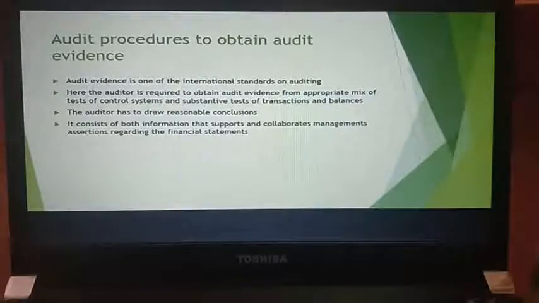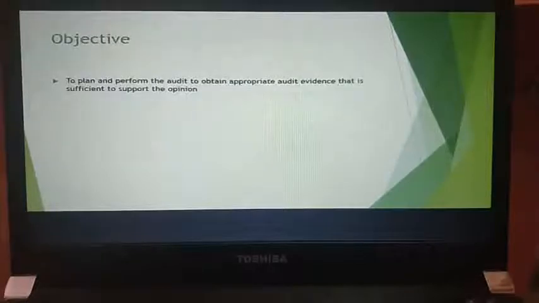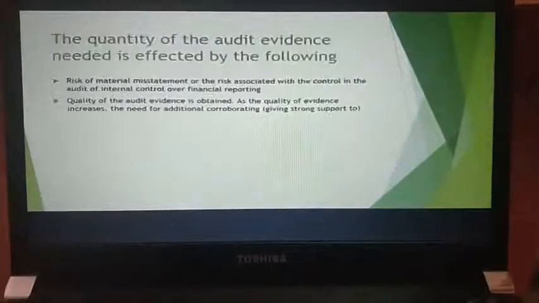He should have material to support his report. Now, sufficient appropriate audit evidence is nothing but whatever information you are mentioning there, all of this has to be available to you, so that you're not proved wrong anywhere and it is supporting your audit evidences. We're done with the objective.